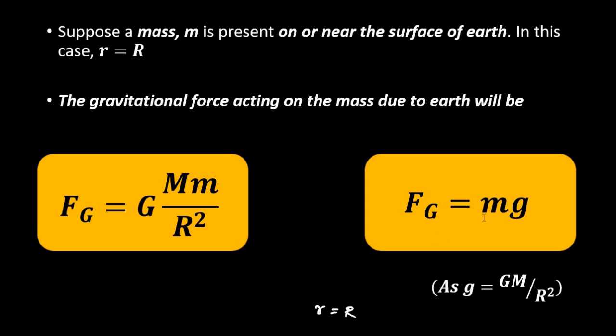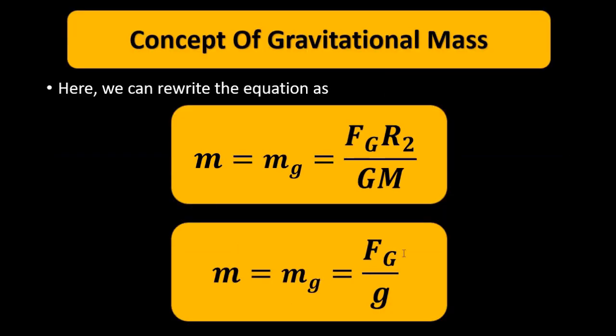Now if we write this mass m as the ratio of the gravitational force divided by the acceleration due to gravity, m is equal to Fg, the gravitational force, divided by g, the acceleration due to gravity.